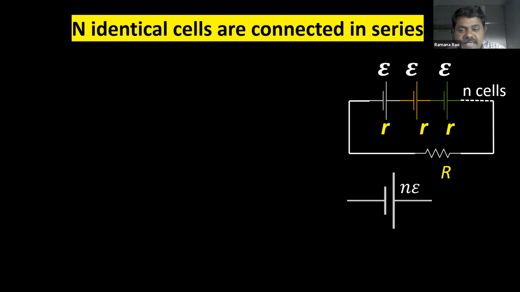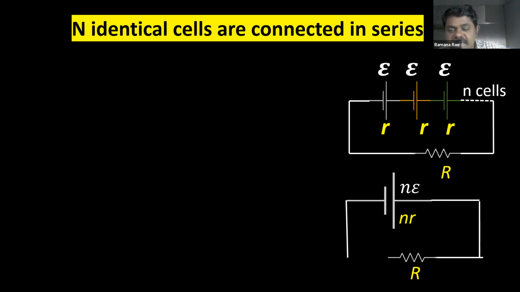This is a single cell. Single cell with EMF epsilon, because we have to add all. How many cells are there? N cells are there. So total EMF will be n times epsilon, and internal resistance n times r, because they are connected in series, right? Series means EMFs should be added, resistances should be added, and connected to external resistance.